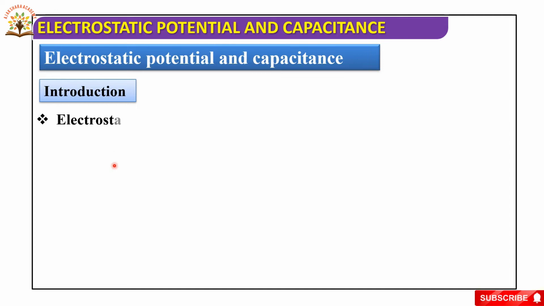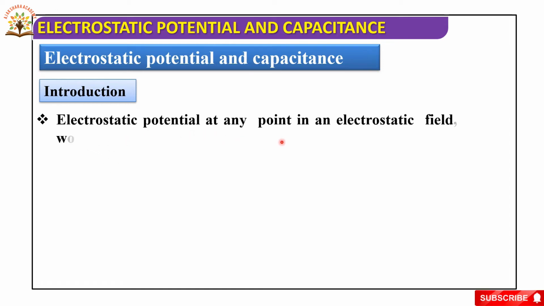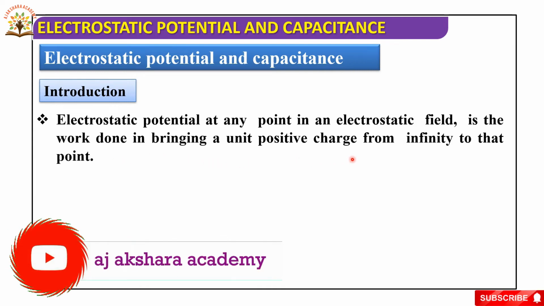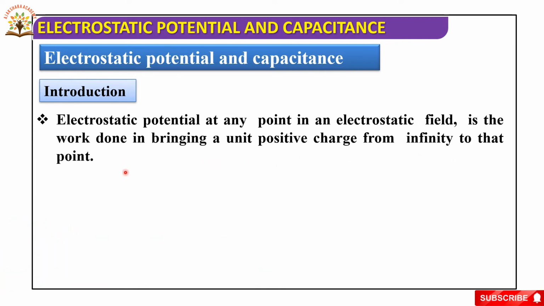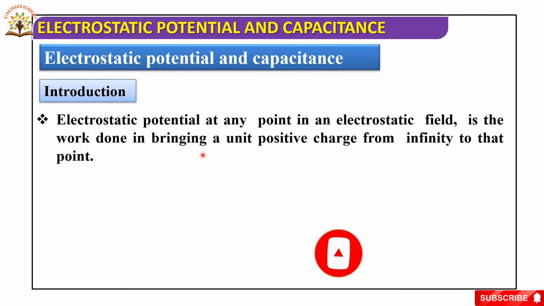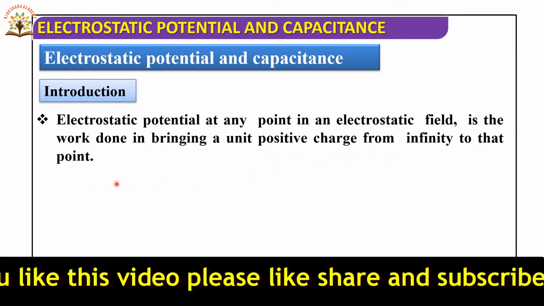Electrostatic potential at any point in an electrostatic field is the work done in bringing a unit positive charge from infinity to that point.